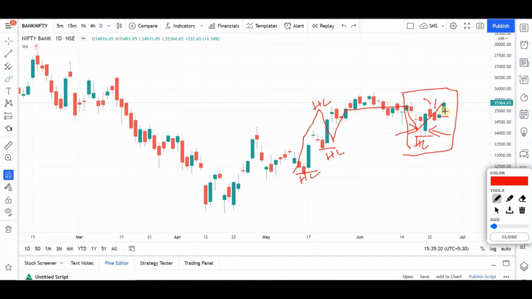And again, on Friday, the price had a good move, a good green candle, showing good strength again. On all these 3 days, the market took support exactly at the 50% level of the previous 2 candles.